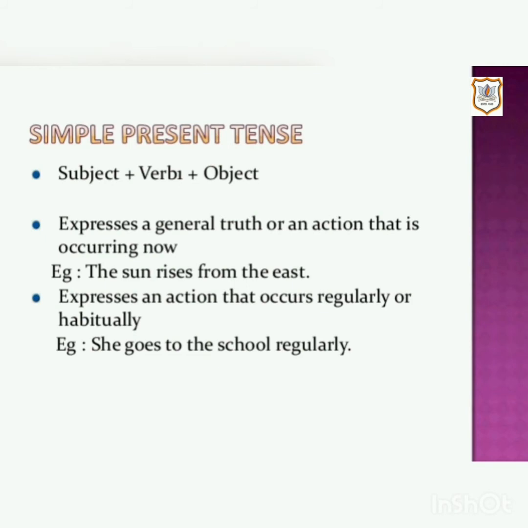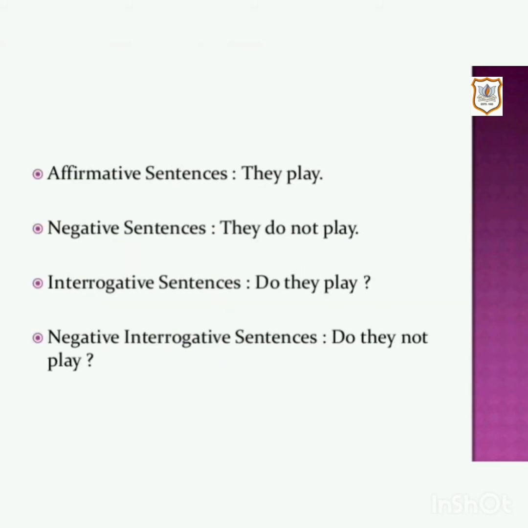Simple present tense expresses a general truth or an action that is occurring now. For example, the sun rises from the east. It also expresses an action that occurs regularly or habitually. For example, she goes to the school regularly. The present tense is formed by using the plain infinitive plus s or es. So the affirmative sentence is they play.